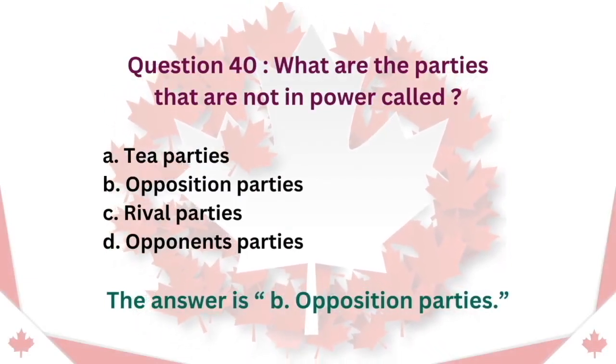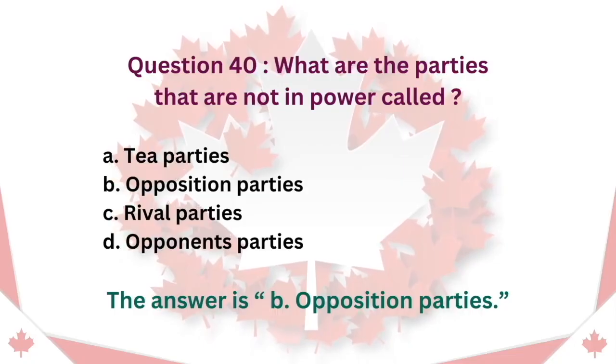Question 40. What are the parties that are not in power called? A. Tea parties. B. Opposition parties. C. Rival parties. D. Opponents' parties. The answer is B. Opposition parties.